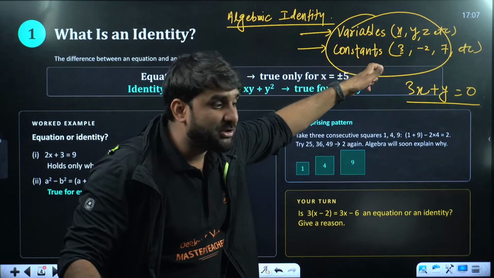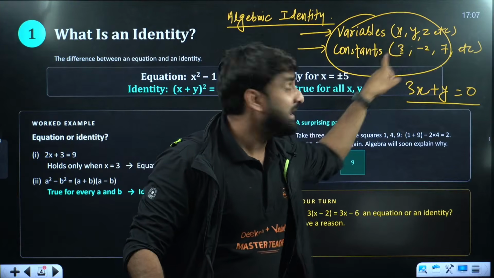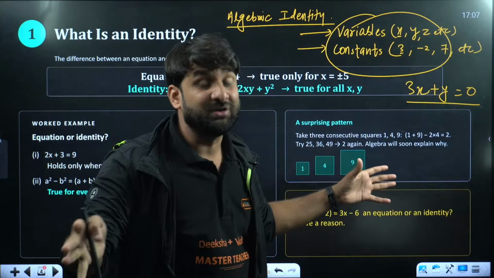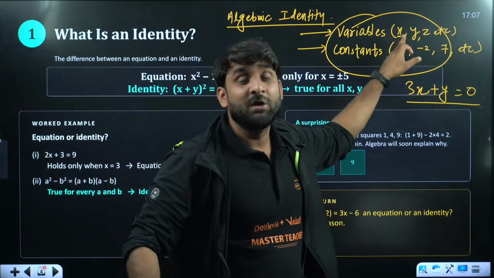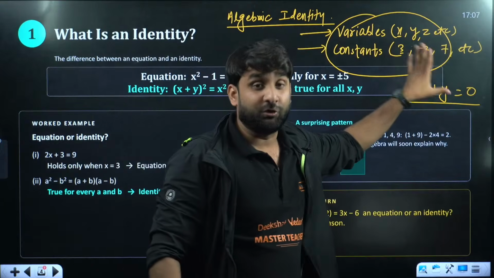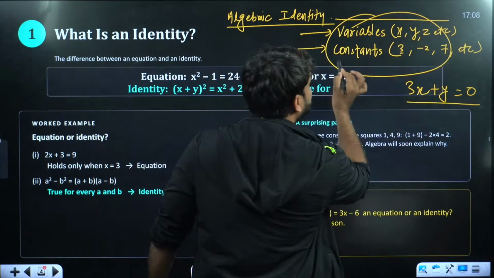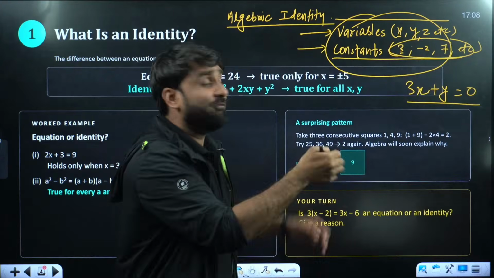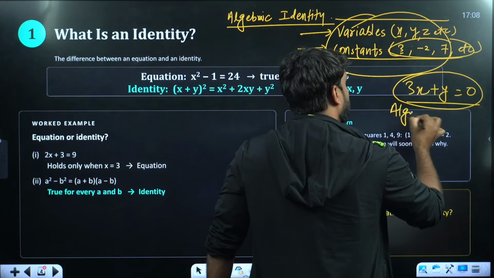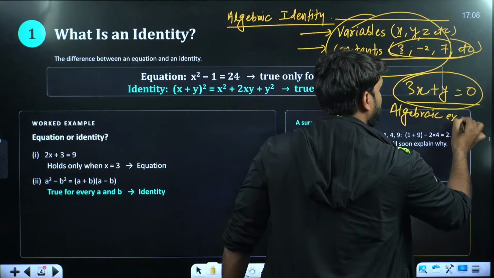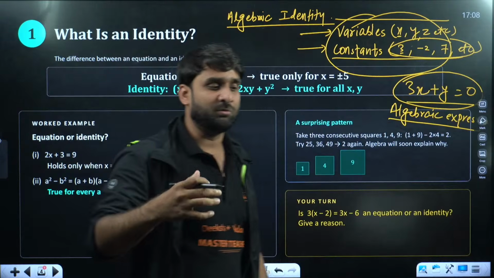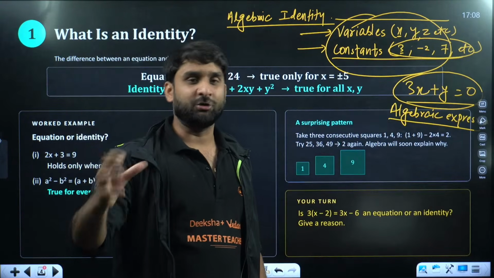What is called an algebraic expression? The systematic combination of variable and constant. What are called variables? Variables are x, y, z, a, b, c, d, because their values are not fixed. Sometimes x will be 5, sometimes x will be -3, sometimes x will be equal to 0. So their values are not fixed, and that is why they are called variables, and the numbers are called constants. But when you combine variable and constant, this expression is called an algebraic expression. And we have so many types of algebraic expression. You all know this: linear equation, quadratic polynomial, cubic polynomial. So I hope this is clear to you all.